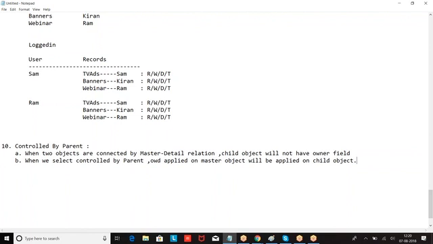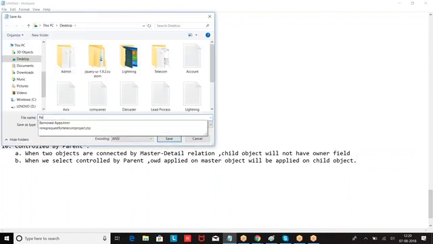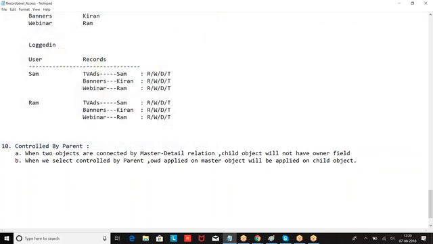I hope you are good. Clear for everyone? This is called control by parent. So this will decide what? Minimum level of access. This will control minimum level of access.